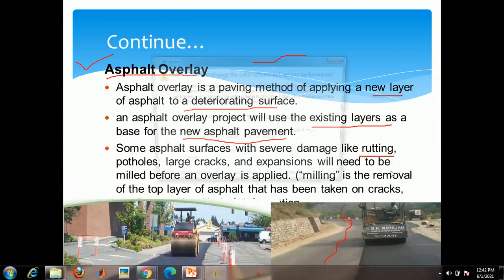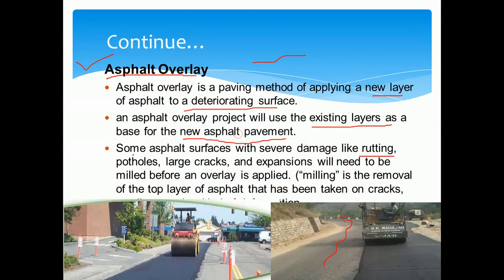We have already discussed ruttings, potholes, large cracks and expansion of joints. In order to fill up this type of failure, we may go for the asphalt overlay. This is one of the maintenance methods used in the case of flexible pavement.